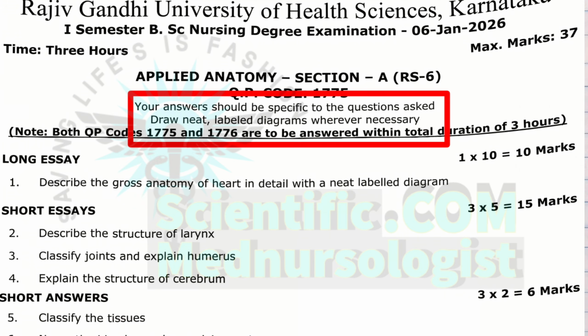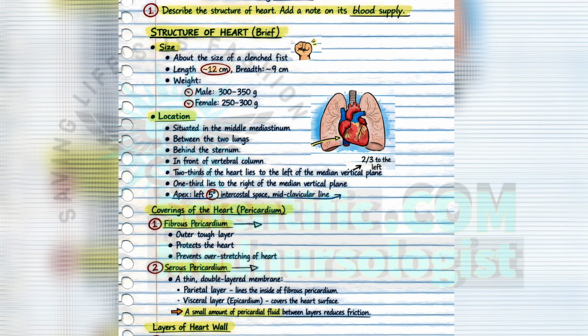As you can see in the instructions given in the RGTS question paper, your answers should be specific to the questions asked. You cannot write anything related to the question. You need to write specific answers for specific questions. In anatomy, only write about the structures, not about the functions. One or two points okay, but not more than this. Whatever organ is asked in the anatomy paper, only its structure you need to write in the paper. Likewise in physiology, only functions you need to write. This is a strict rule considered during paper correction. So don't mix the answers.